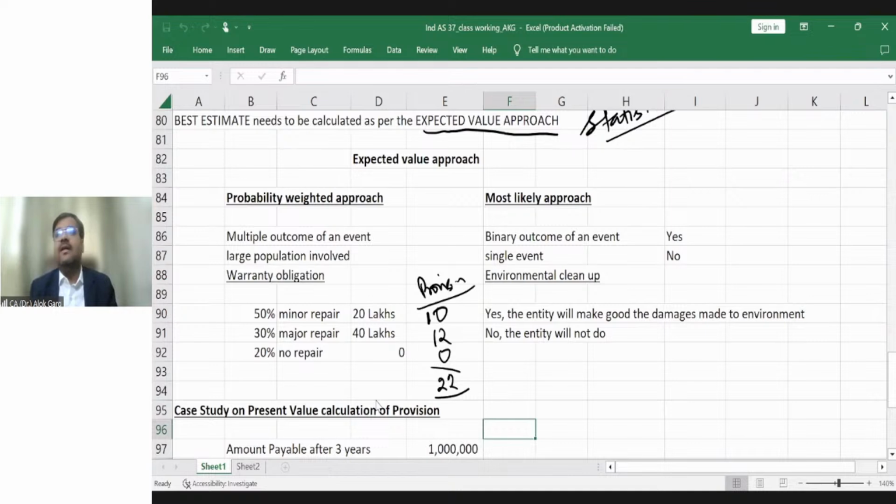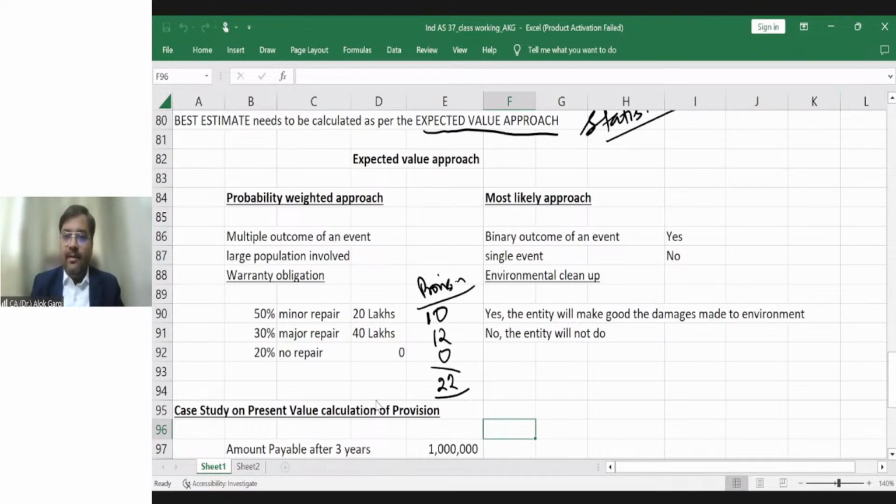I have filed a case in the consumer court. The cost of the mobile phone is 1 lakh rupees. So whether I will end up paying 1 lakh rupees or not, there is not any multiple outcome of an event. But in case of a warranty, there are multiple outcomes of an event, right? And that's why in single events, the most likely approach is required to be used.